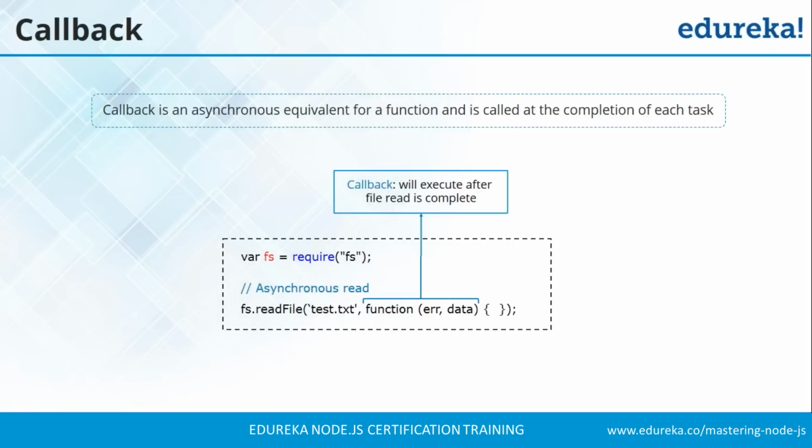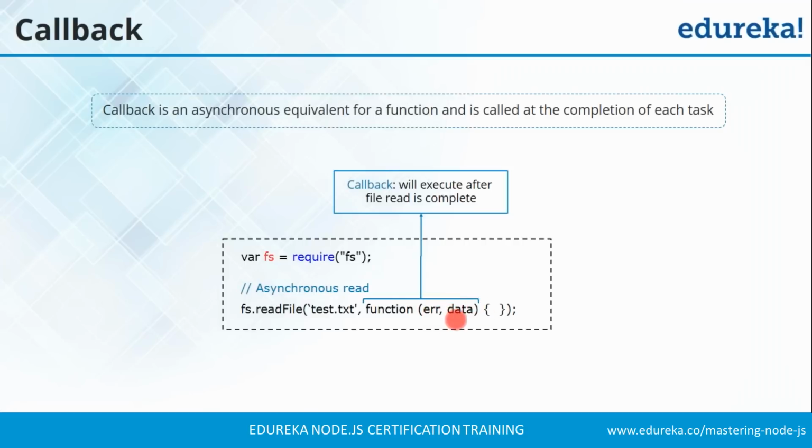And what we do in this callback function, as you can see in this code, is that the first parameter which we are returning is the error or exception that may occur inside the code. The second parameter or argument is the data that is expected to be responded. As you can see here, the callback will be executed after the file read is complete. As the readFile function has to read a file, after reading the file, it will call this callback function. The first parameter is error. If it contains any error, it will display that error.